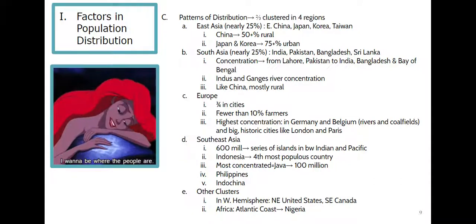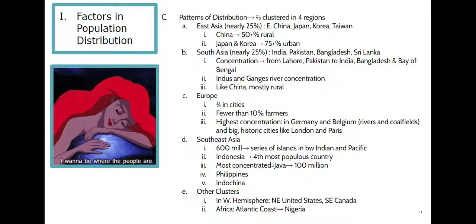So just a couple of side notes for you. A lot of people always think, oh, China is really densely populated, and it is. It's in its cities, it's very densely populated, but about 50% of China is considered rural, which is a pretty big chunk of China. And Japan and Korea are kind of different.